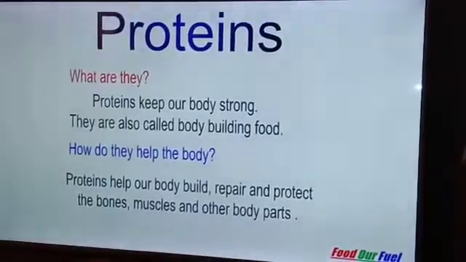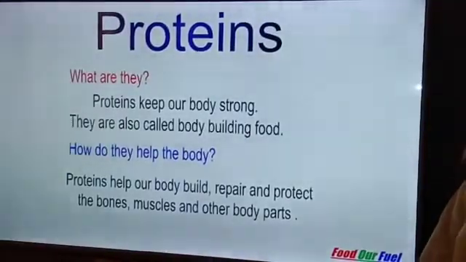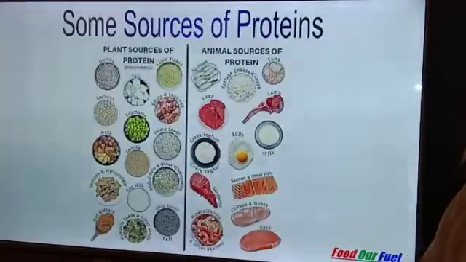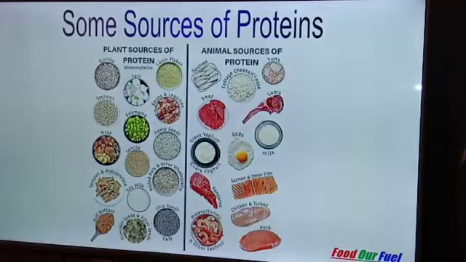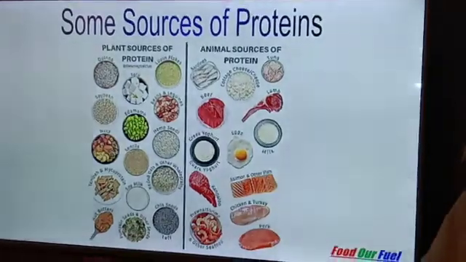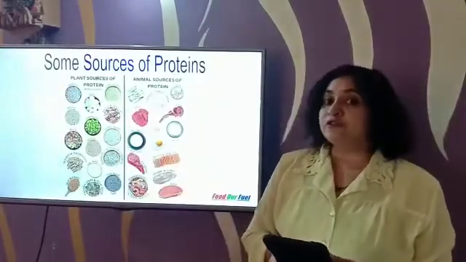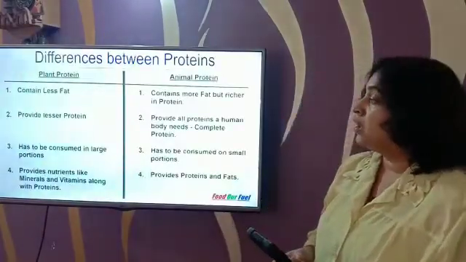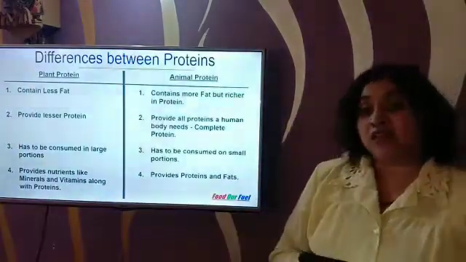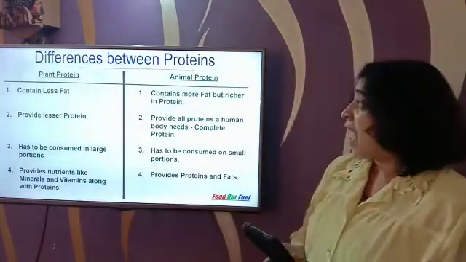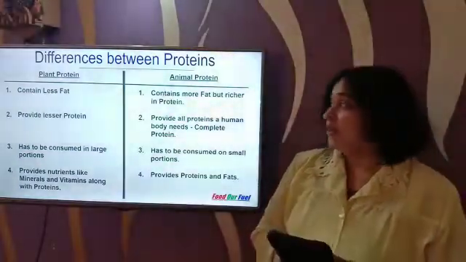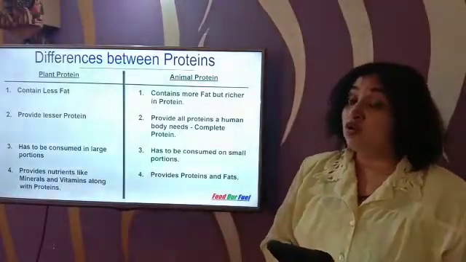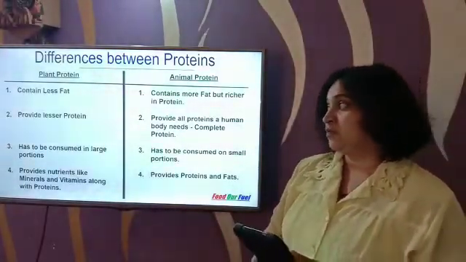Proteins are divided into two parts, plant protein and animal protein. Let us look at some sources of both the proteins. Let's go through some more differences between plant protein and animal protein. Plant protein contains less fat. Animal protein, on the other hand, contains more fat, but it is also richer in protein.